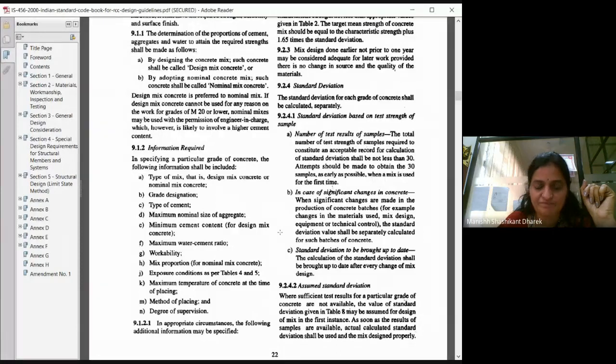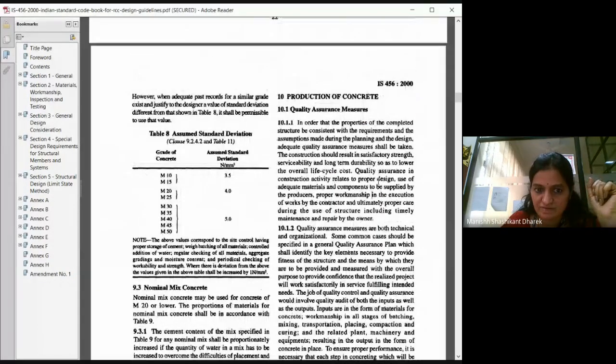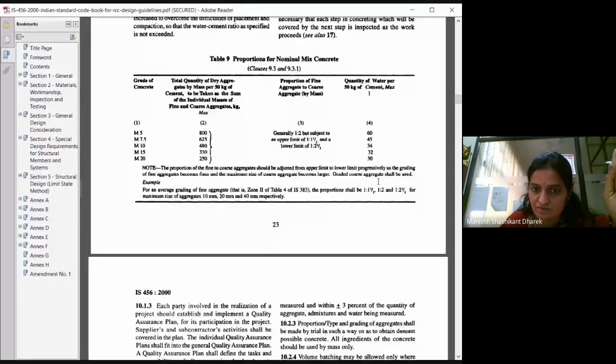See, they've given standard deviation information over here for a design mix. More or less, it is considered for capacity also, capacity of concrete strength. Okay, I want you people to go through this and let me know what all you understood from the code. Standard deviation for concrete design, it is different. There, it is different.